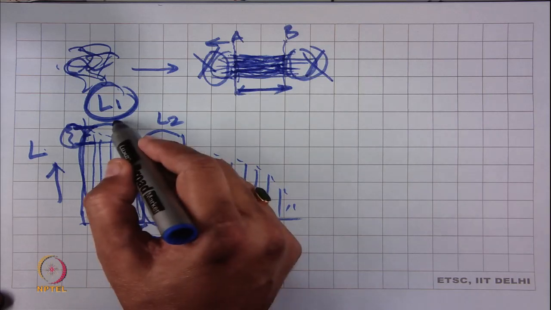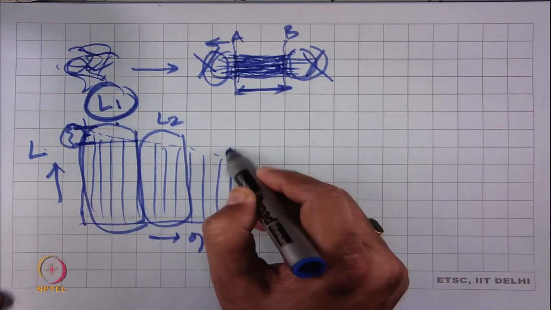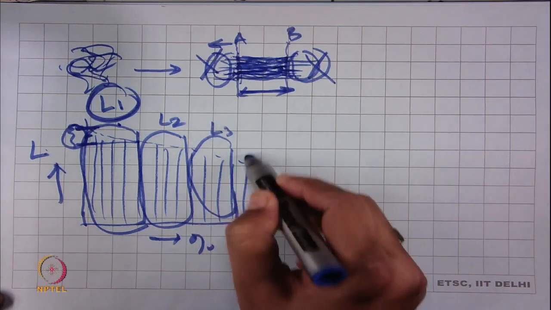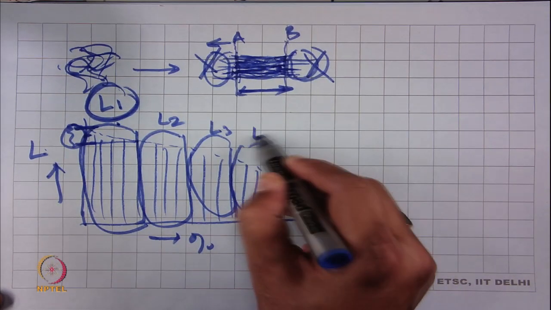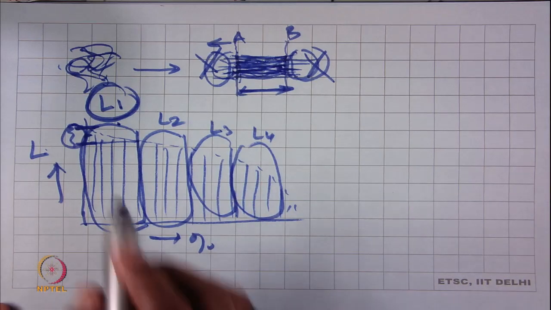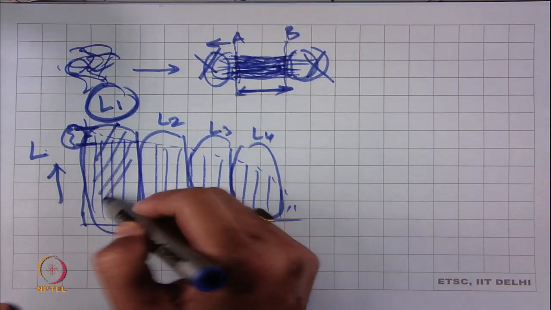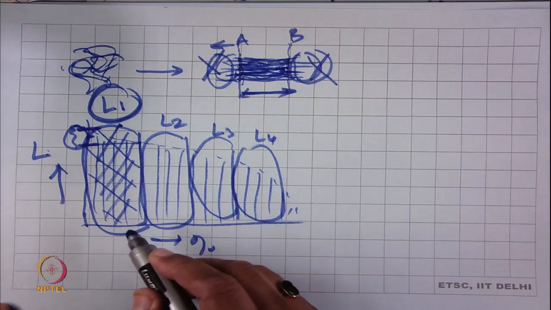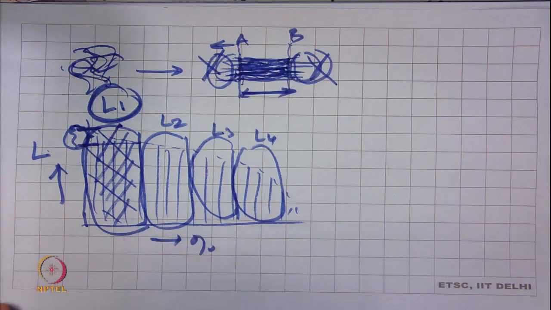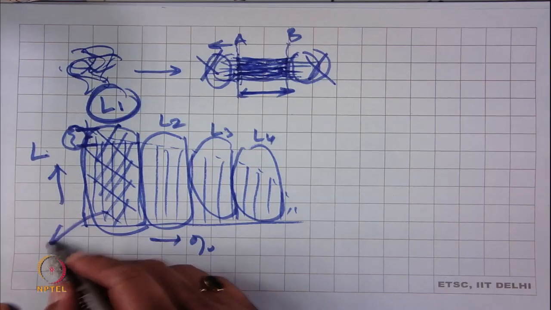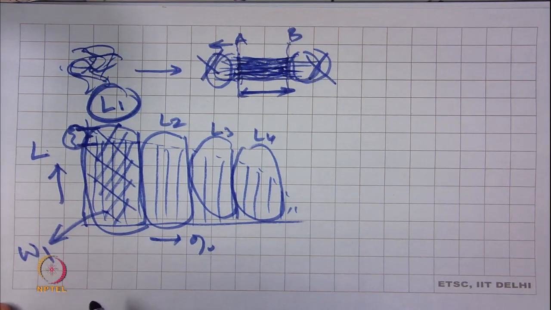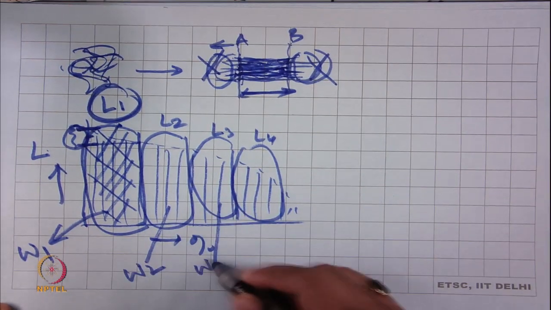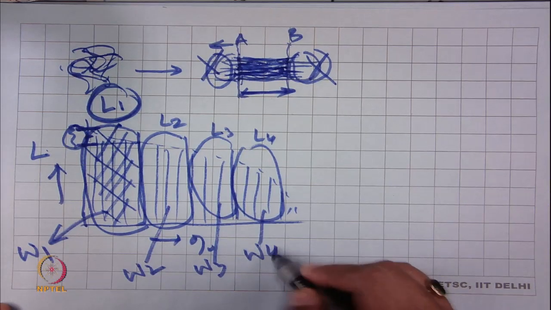So this is the L1 group, this one L2, similarly this is L3 and this is the length group L4. Then what we do is take these fibers and measure the mass of the fibers in a microbalance. This becomes W1. Here the mass is W2, here the mass is W3, W4 like this.